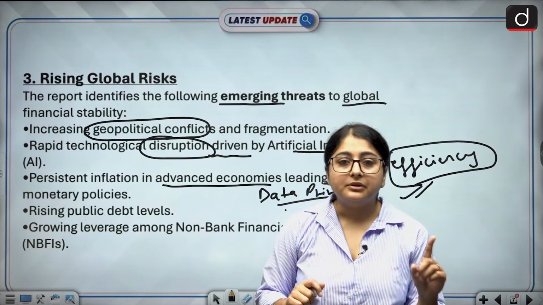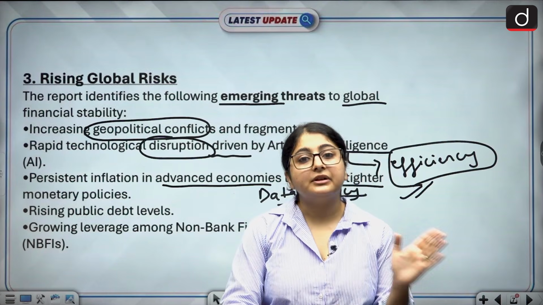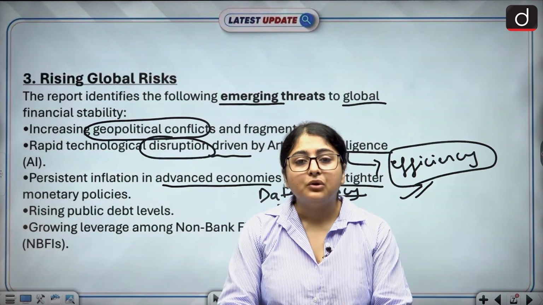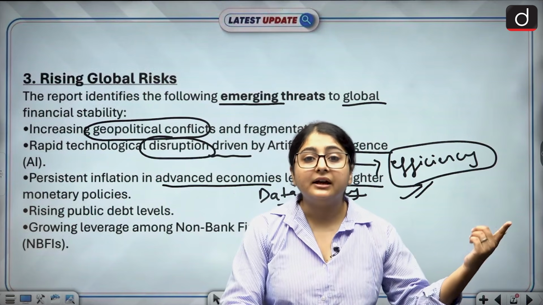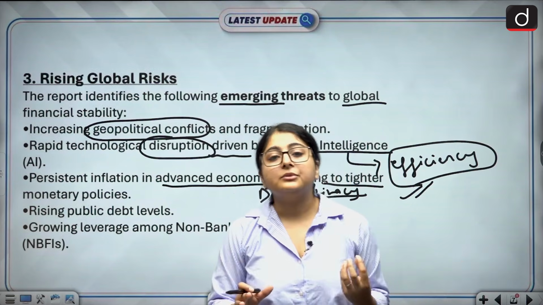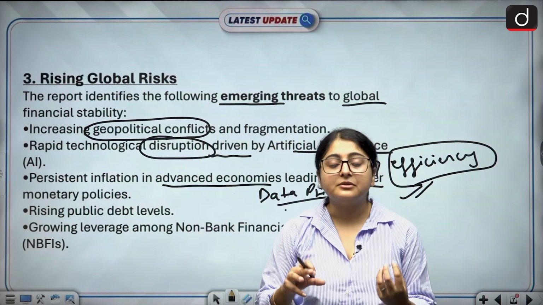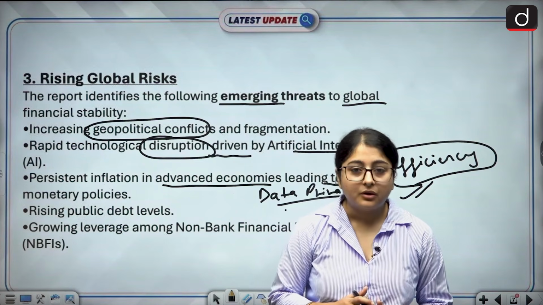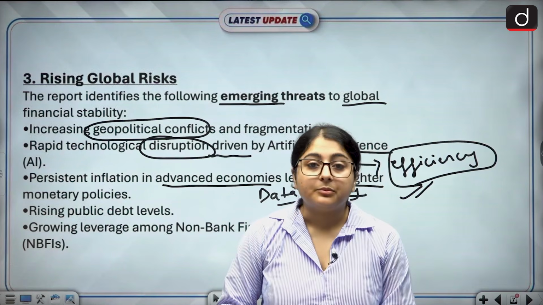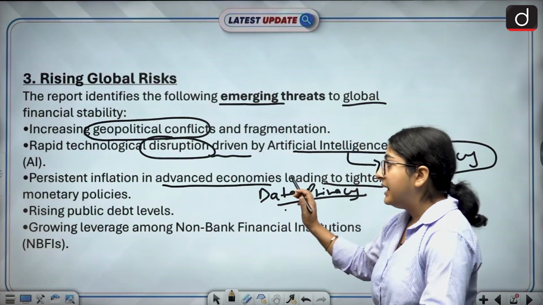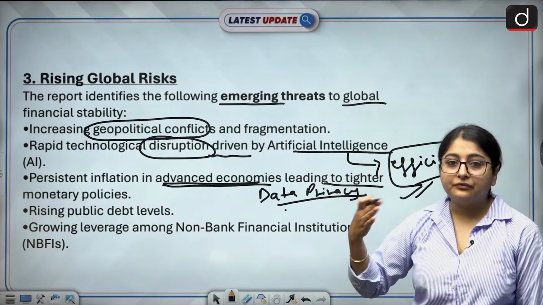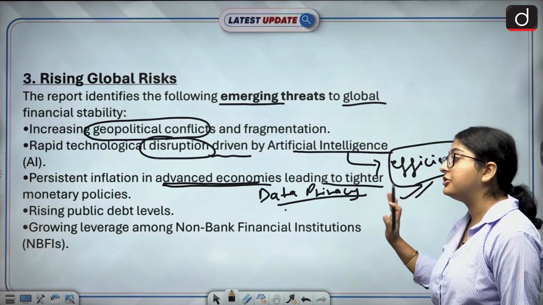See, there will be foreign investors who have deposited their money in the Indian banks, or they have invested in the Indian bonds. When they see that the US is offering a higher interest rate, they will withdraw their money from our financial system and go and deposit their money in the US banks. Okay, this will result in the rupee depreciation. So that's how the persistent inflation in advanced economies can affect us. Okay, it can become an emerging threat.